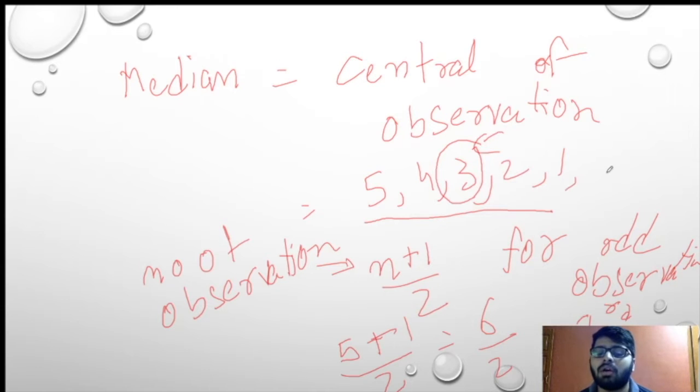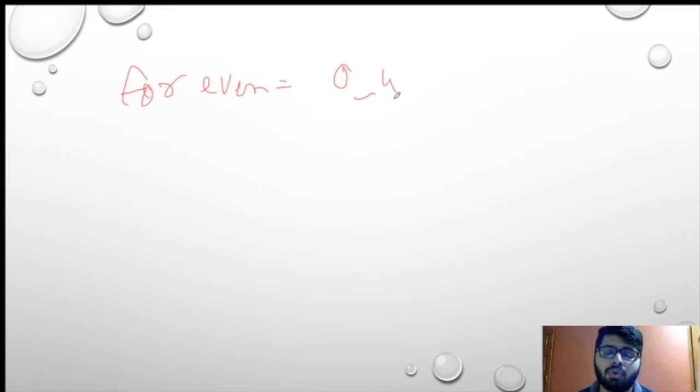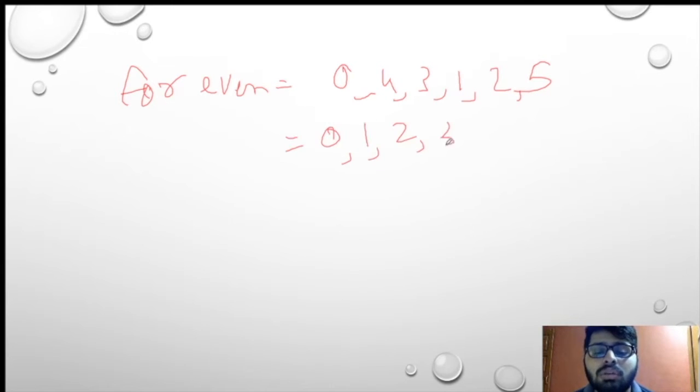Now you understood the meaning of median. Now if we see median for even values, I'll just give you the numbers, that is 0, 4, 3, 1, 2, 5. Now I have to arrange them into ascending order or descending order. So I'll arrange them into ascending order, that is 0, 1, 2, 3, 4, 5. Now first of all, I'll divide the group into 2 parts. So 6 numbers, so that is 3 in a group.